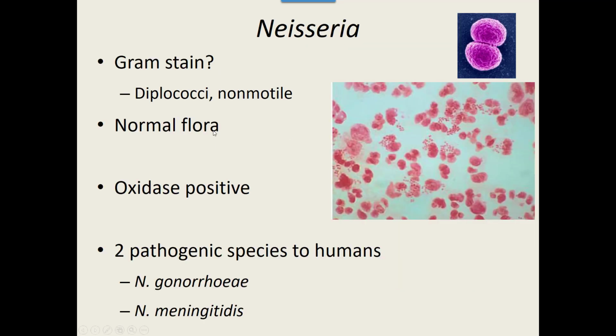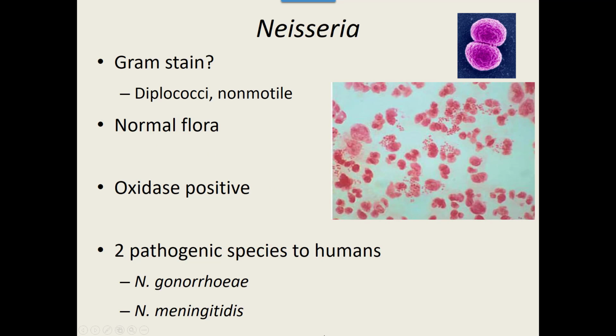Now most Neisseria like to hang out in pairs, so they're diplococci. They don't swim around. They're non-motile. There's no flagella on them. But lots and lots of normal flora. If we did test them, they'd be oxidase positive. However, in this genus, there can be some pathogenic species as well. So lots of normal flora, but there are some pathogenic ones as well.